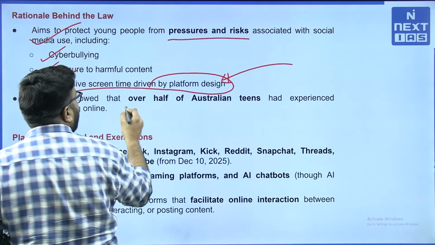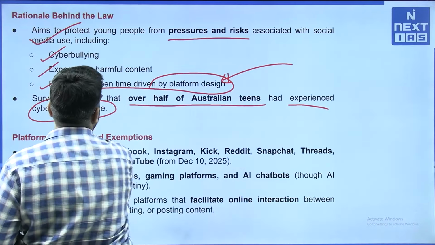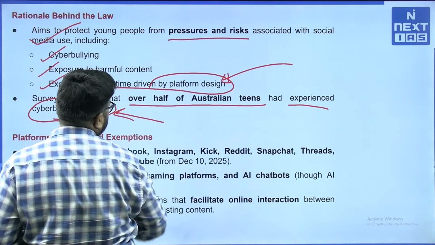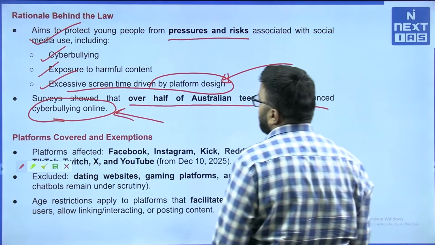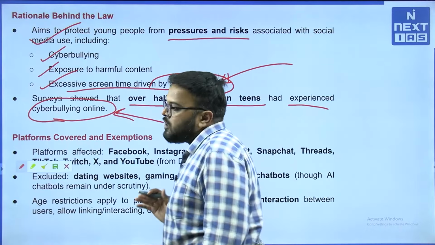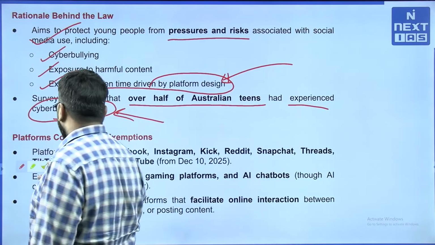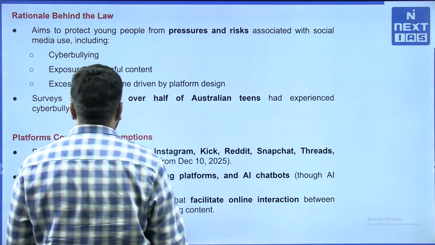Surveys showed that over half of Australian teens had experienced cyberbullying online. So, cyberbullying is emerging as a major theme here, and to address online crime and the cyberbullying of teenagers, this law has kicked in. These are some of the rationales given for the law.